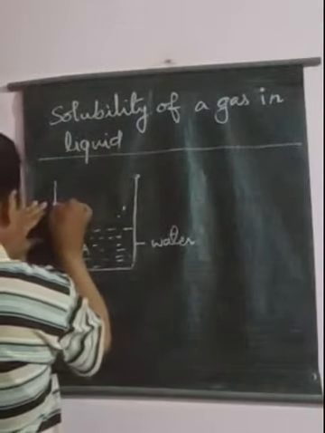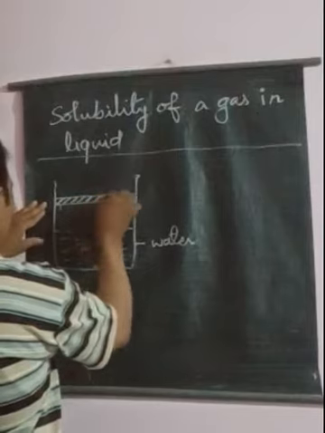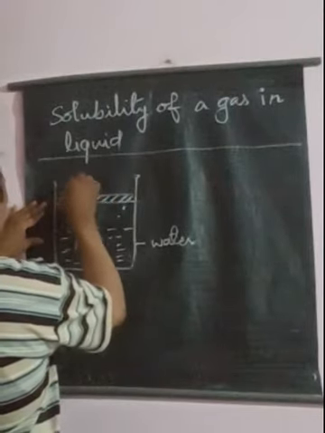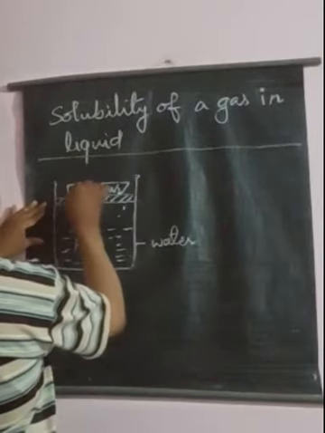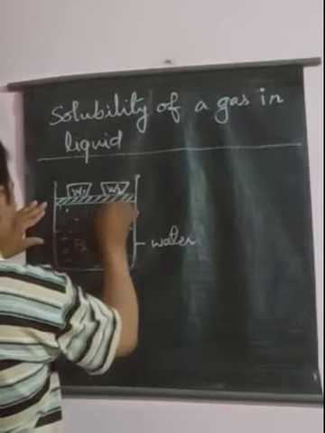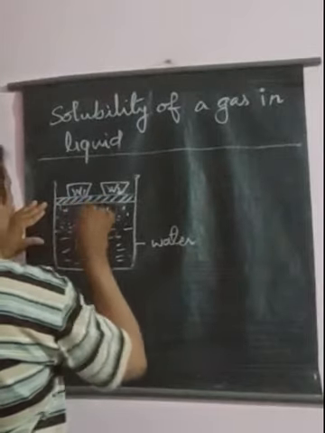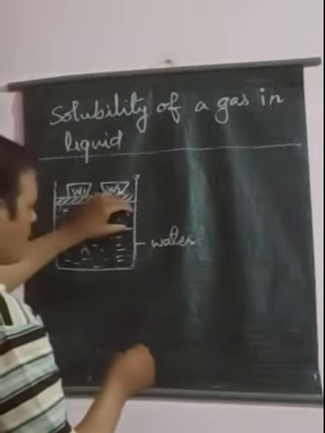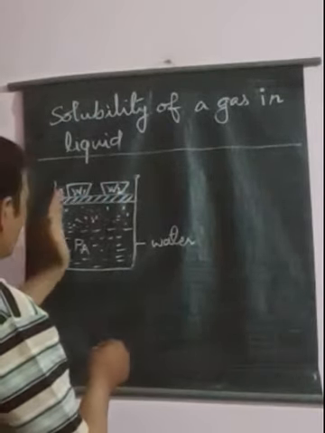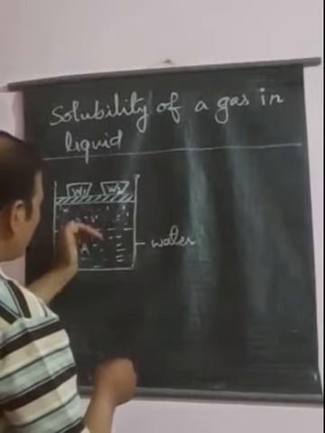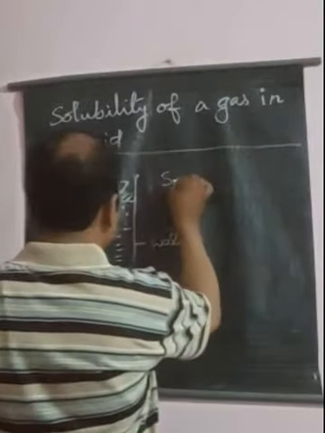If the pressure is double the initial pressure, then you will find that the volume of the gas will decrease, and more molecules of the gas will come in this small volume, and the solubility of this gas will also increase. So a kind of equilibrium will again be attained by this process.